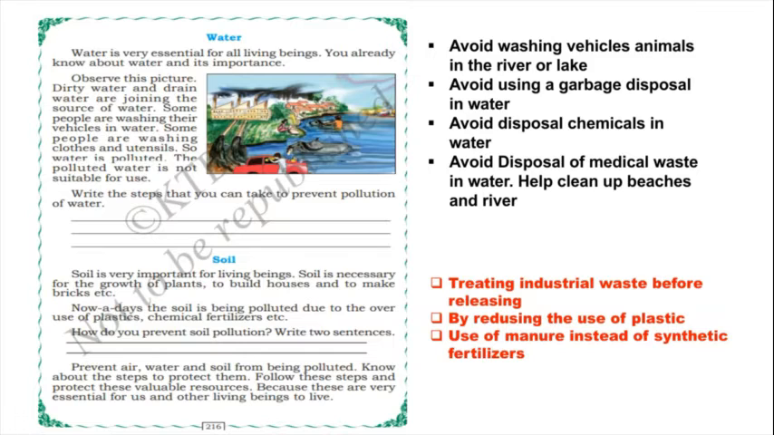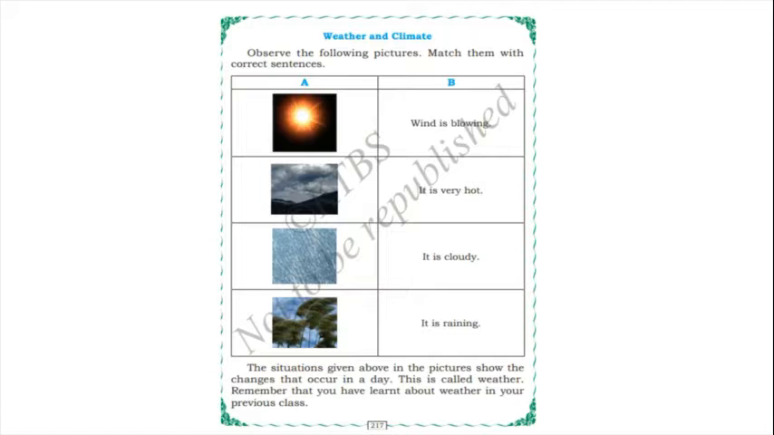Okay. Yes. So next, weather and climate. Observe the following pictures and match them with the correct sentences. So the first one is: it is very hot. If the sun is like this, what is the situation, children? It is very hot. And this is: it is cloudy. What is this picture, children? Cloudy. And it is raining and it is blowing, isn't it? So these are the situations given above in the pictures, showing the changes that occur in a day.